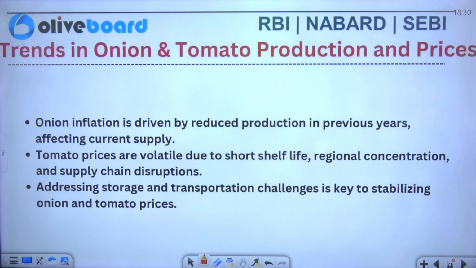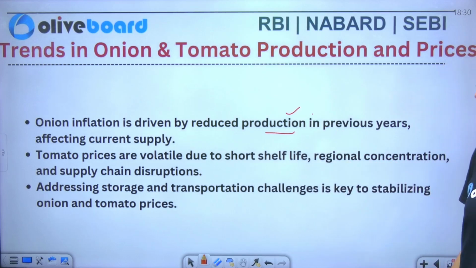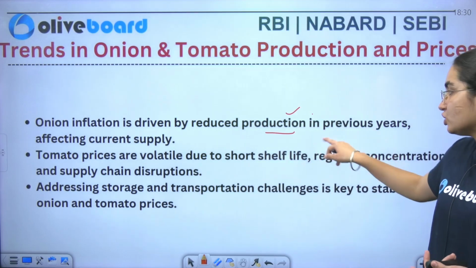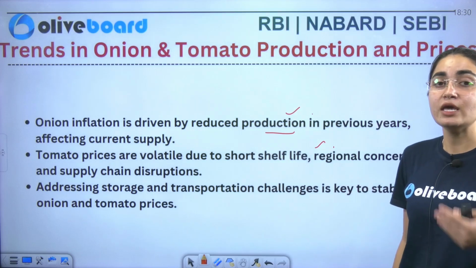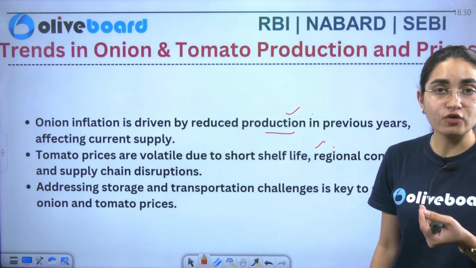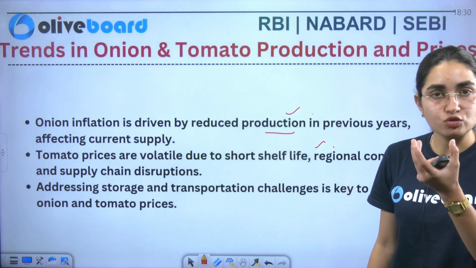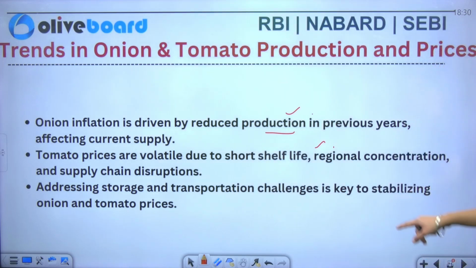Now, if I talk about the onion, inflation is driven by reduced production in the previous years. Tomato prices are again very volatile in nature due to short shelf life, because you cannot store it for a longer period of time. Even if you see in your homes, if you keep it outside of the fridge for even 2-3 days, तो वो खराब हो जाता है. So that is the case here. Now, addressing the storage and transportation challenges is a key method of stabilizing your onion and tomato prices.